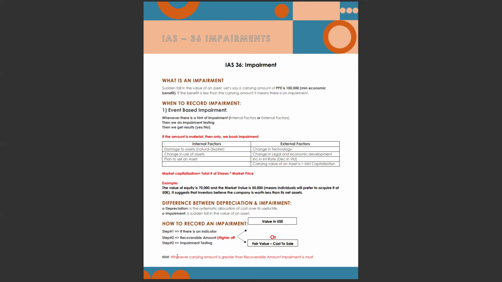There is a hint for you. Whenever carrying amount is greater than recoverable amount, impairment is a must. I am reading again: whenever carrying amount is greater than recoverable amount, impairment is a must. Recoverable amount is our minimum economic benefit. Now move to the next slide.